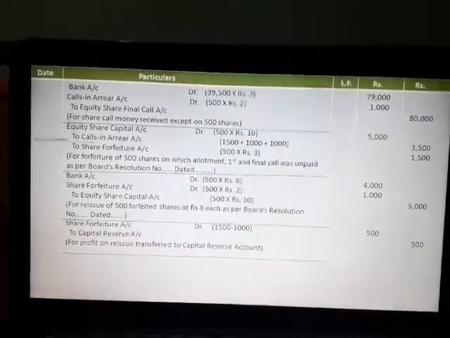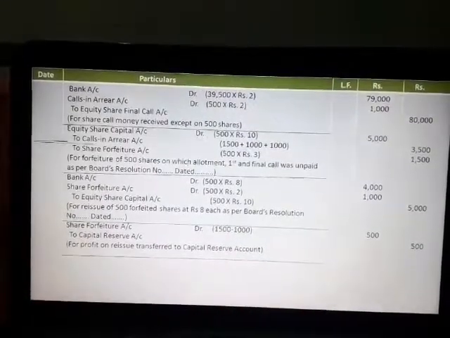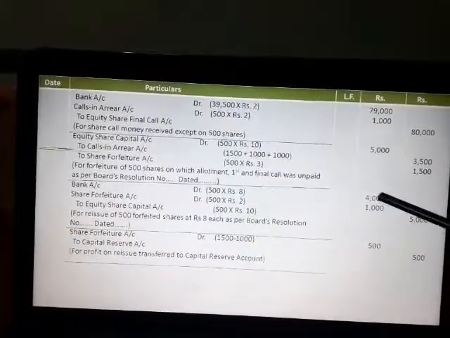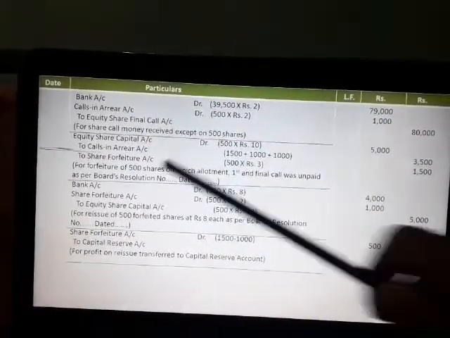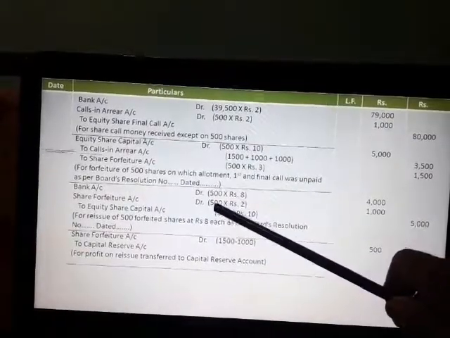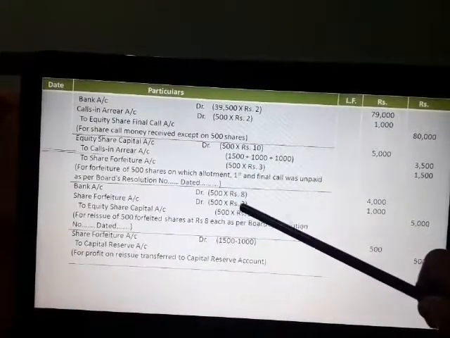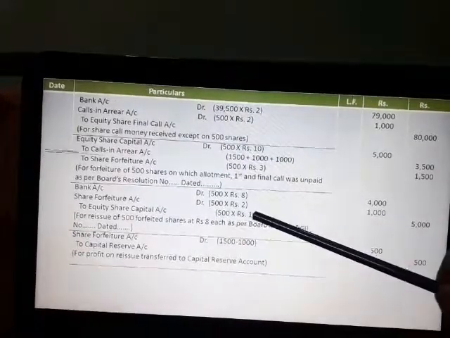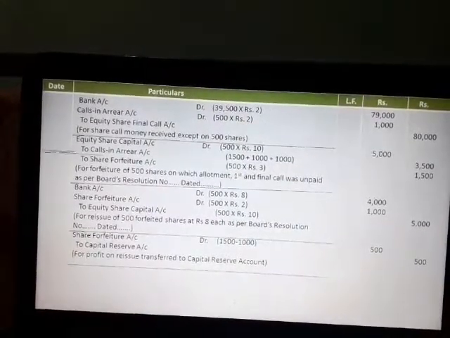Those shares are reissued at rupees 8 only. So bank account debit 500 into rupees 8, 4,000. Share forfeiture account debit, that is discount on reissue, 500 into 2, rupees 1,000. To equity share capital 500 into 10, 5,000 rupees.